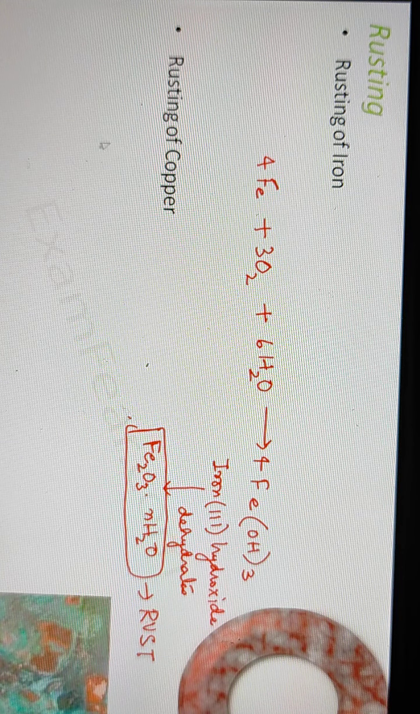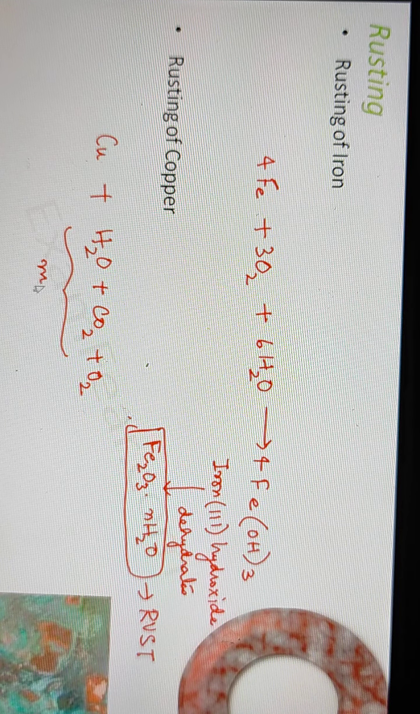Let us see how the reaction takes place in case of copper. Copper reacts with water, carbon dioxide plus oxygen. This basically represents the moist air. The air has moisture in it. So this forms copper hydroxide, which is seen as Cu(OH)2 plus CuCO3.